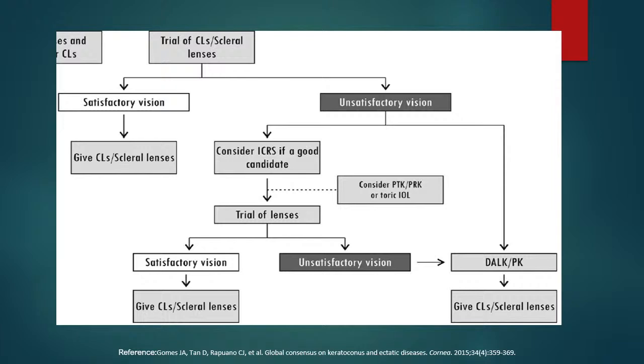Again, deep anterior lamellar keratoplasty, I think I will not delve into the details. That becomes a fellowship level discussion. It's nice to know the types of DALK you have, the pluses and minuses, the bubbles which are there, type 1, type 2, type 3. Might not be commonly asked in your viva, but it is good to be knowledgeable about them as well.